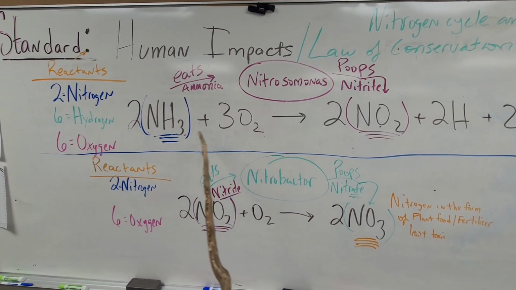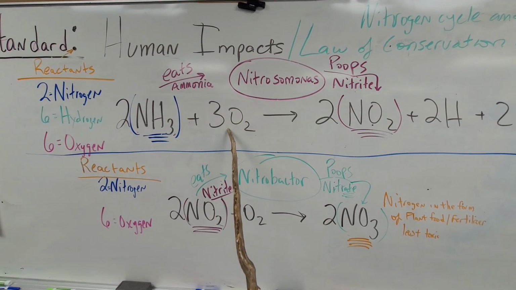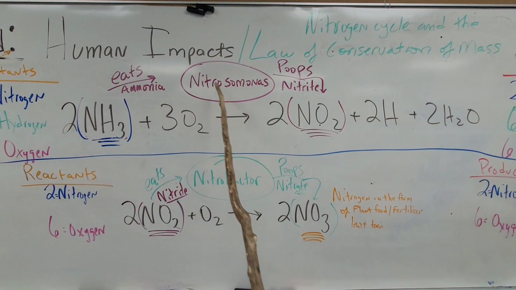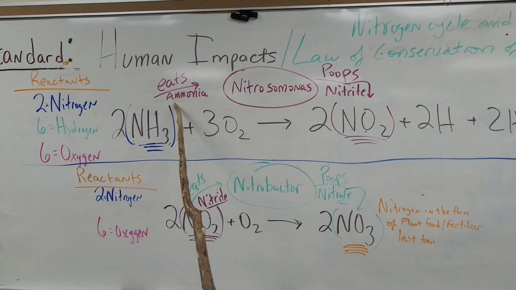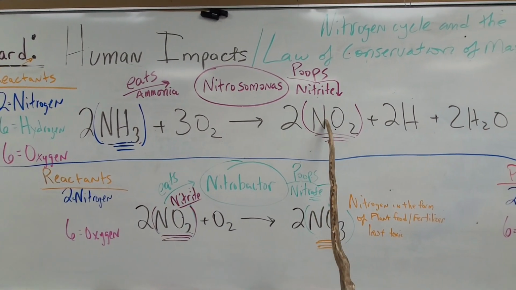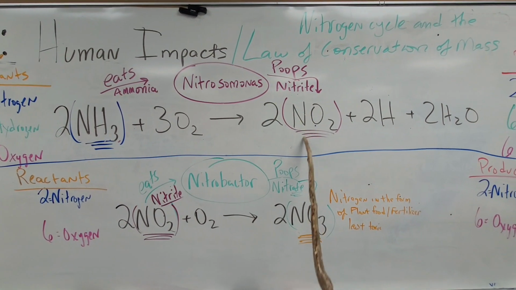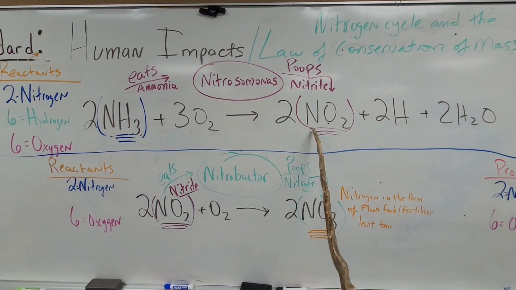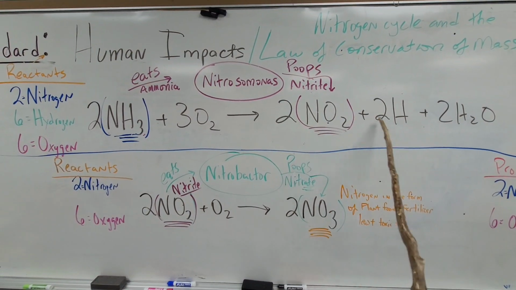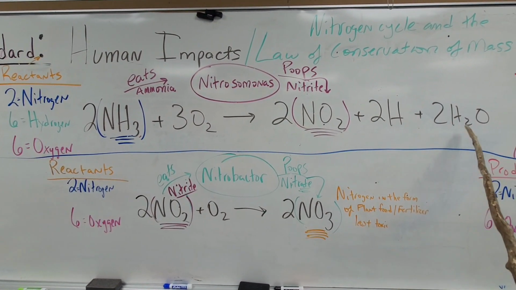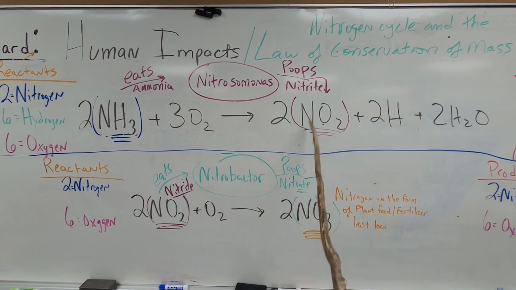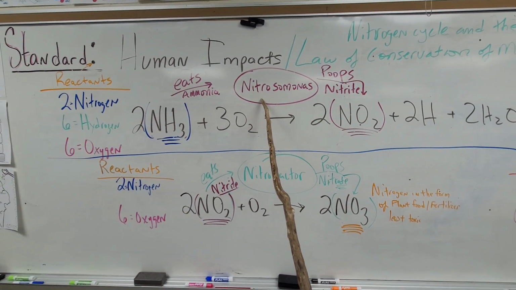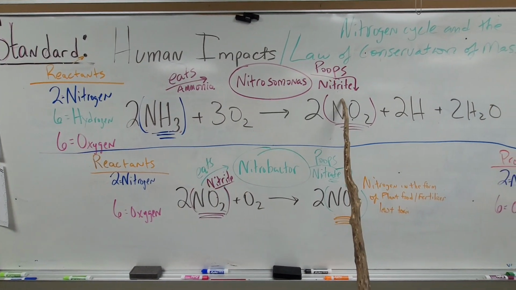Okay, now there's oxygen in the tank that it also metabolizes in its body. The Nitrosomonas eats the ammonia and poops nitrite. Okay, and that's the first thing we test for, or the second thing we test for in our tank, nitrite. All right, it also gets rid of other waste, water, and hydrogens as well, but this is the most important thing here. So again, the Nitrosomonas eats ammonia and poops nitrite.